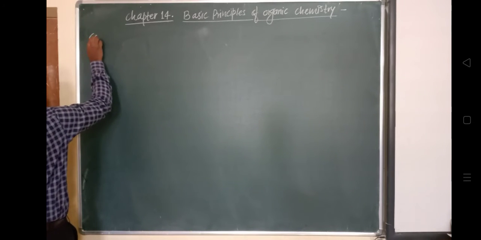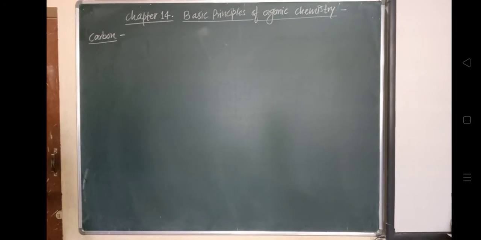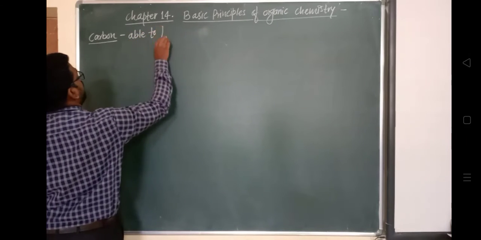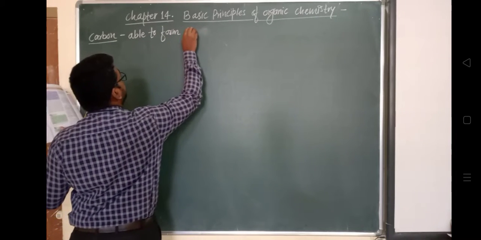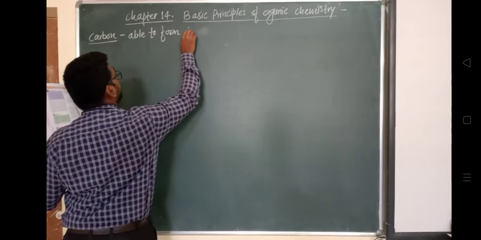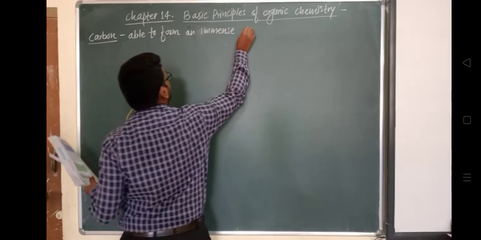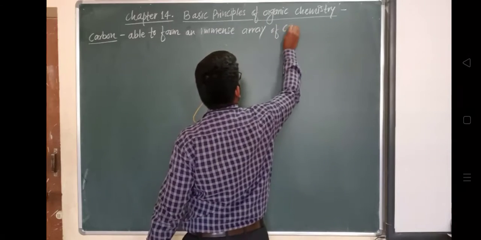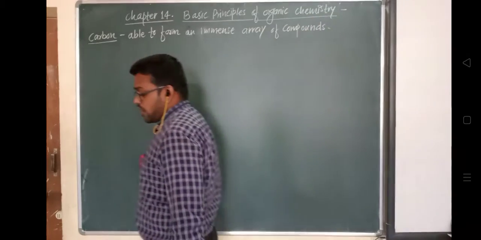Of all the elements, carbon is able to form an immense array of compounds, a very great number of different compounds. So carbon plays a very important role in organic chemistry.